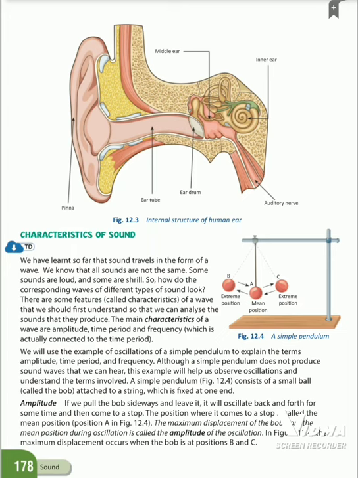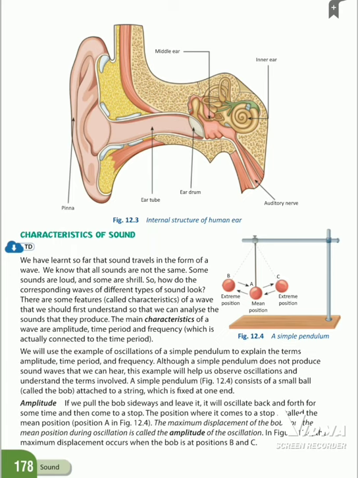The maximum displacement of the bob from the mean position during oscillation is called the amplitude of the oscillation. If you pull the ball from the position A to B and you release the bob, it moves from A to B, to A, then C, then again comes to the position A. So amplitude is the maximum extent the bob can move.